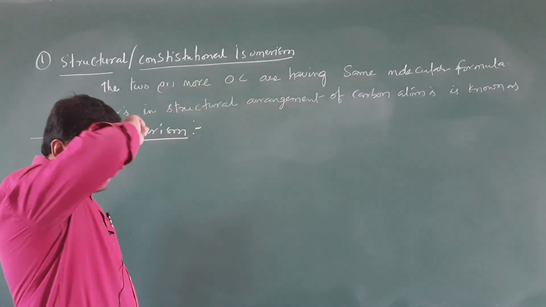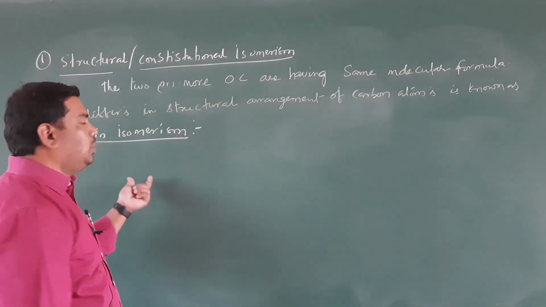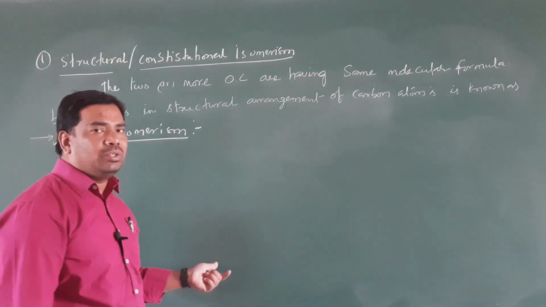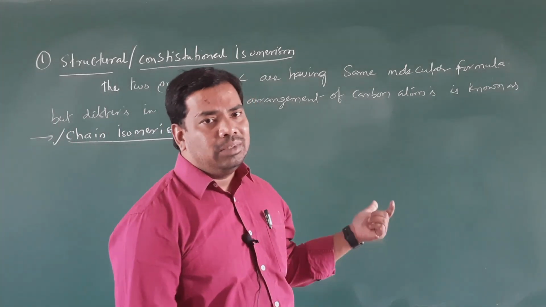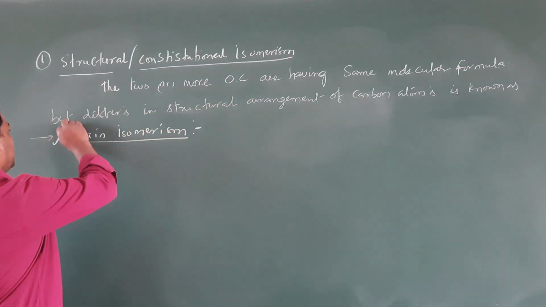This structural isomerism is again classified into chain isomerism, positional isomerism, functional group isomerism, metamerism, tautomerism, right? So what is chain isomerism? We will discuss it first.